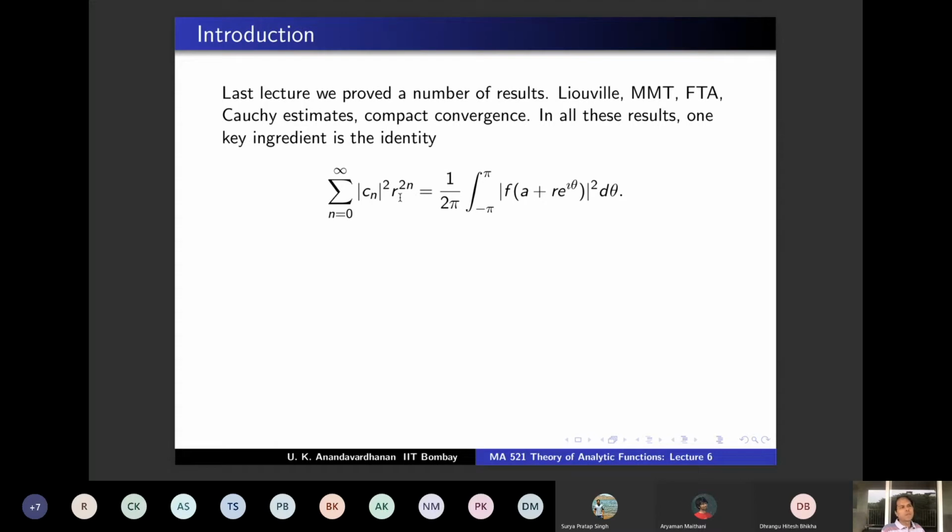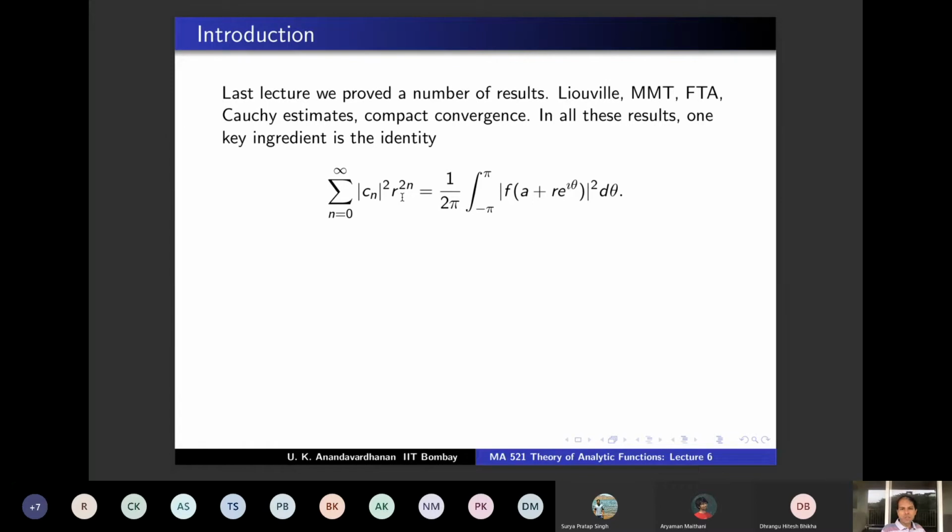So that was the proof of Liouville. What was the proof of MMT? MMT, you wanted to basically say that there's no local maximum. So if you take a closed disk around a point, the maxima can come only at the boundary. In other words, if you take a closed disk D(a, r), then at the center, the value mod f(a) has to be less than or equal to the maximum over theta of mod f of a plus r e power i theta. This is what you had to show.